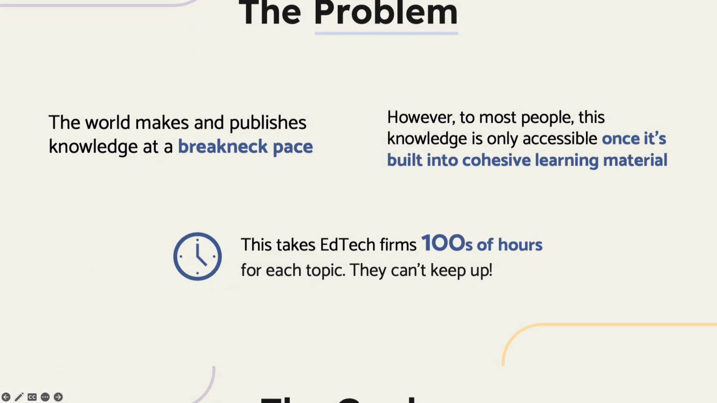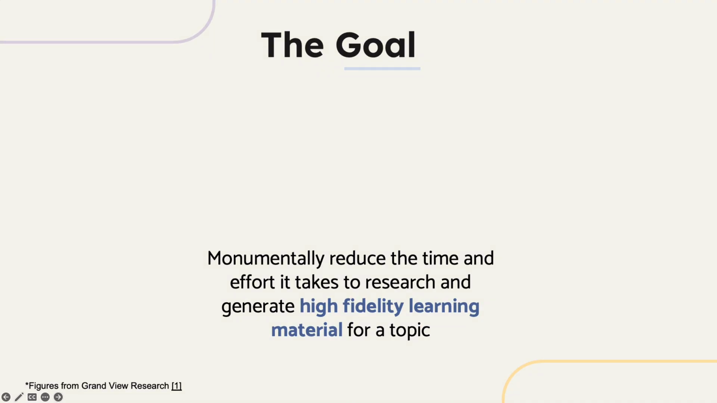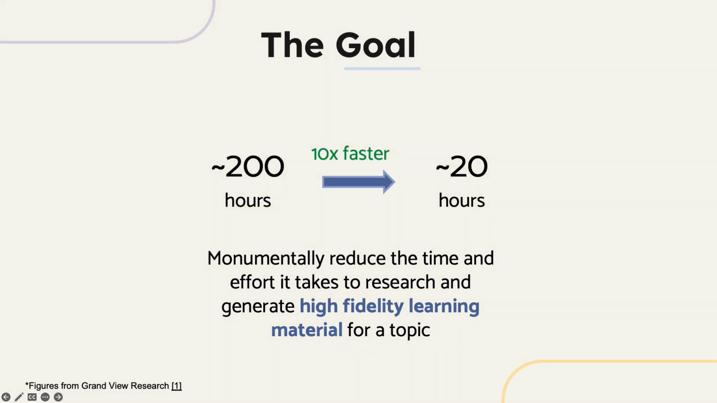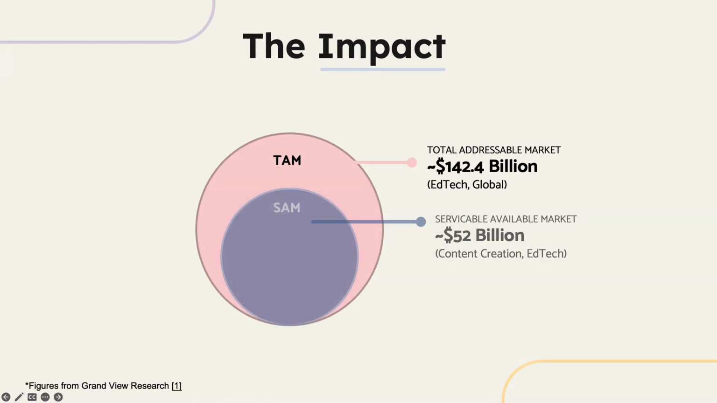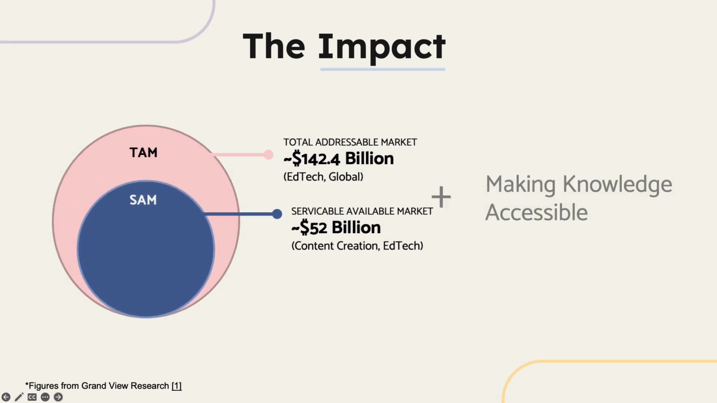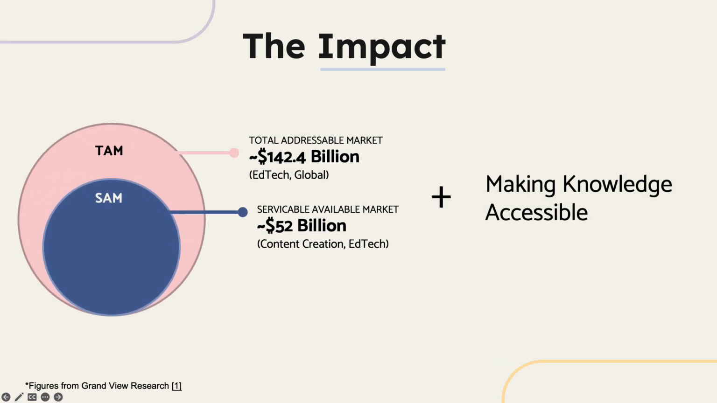What I want to do is reduce the time that it takes to create trustable, comprehensive, and visually engaging educational content by 10x. With edtech having a global TAM of over $142 billion, we can create millions of dollars of savings for the subset of the market creating content, which is worth about $52 billion. And of course, we're also making knowledge more accessible, which you can't put a price on.